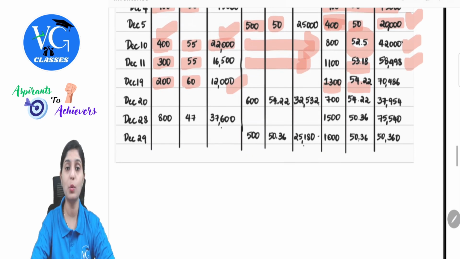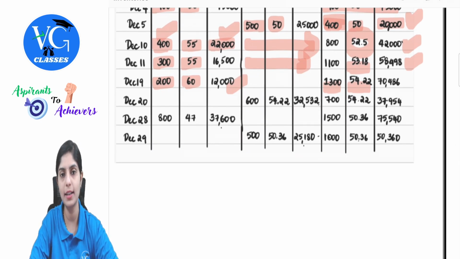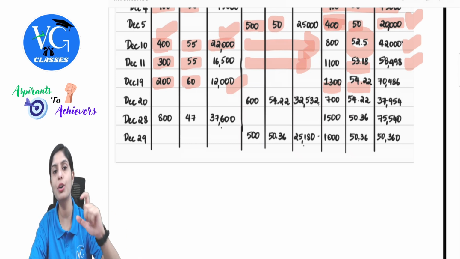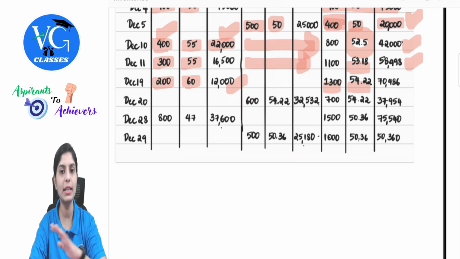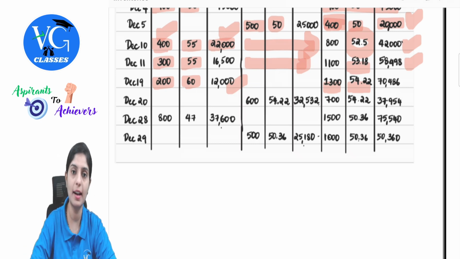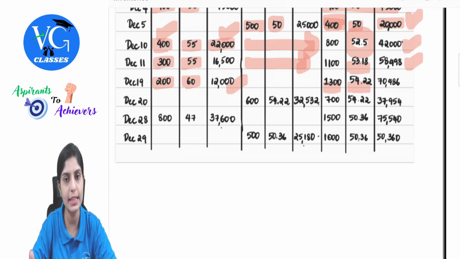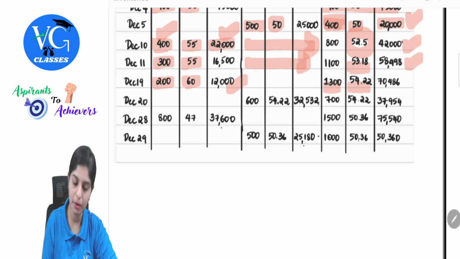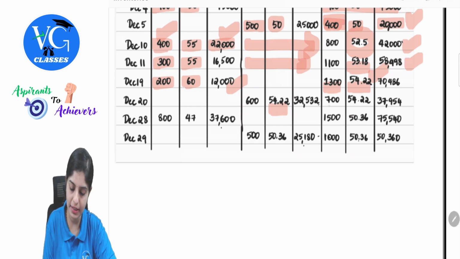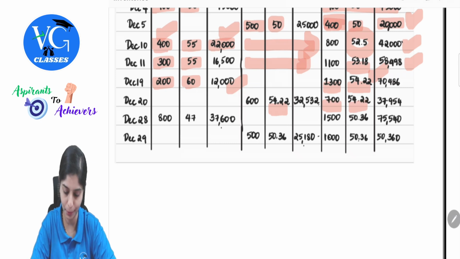Later on December 20th, there is an issue of 600 units. If it was first in first out or last in first out, we were looking at the order of distribution. But here there is no such breakup. There is one single price. So easily we can give away. 1300 was the total quantity of balance available, out of which 600 is issued. The price was already available, 54.22. At the same price I will issue here. So after issuing, out of 1300, 600 is issued, so the balance left will be 700 at 54.22.